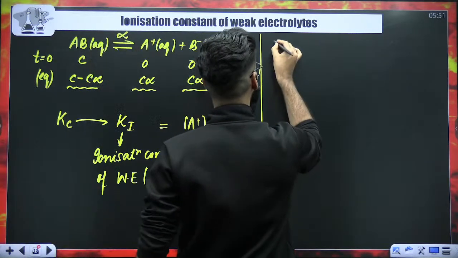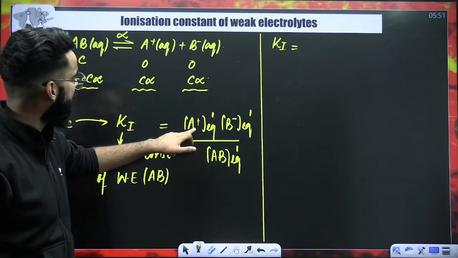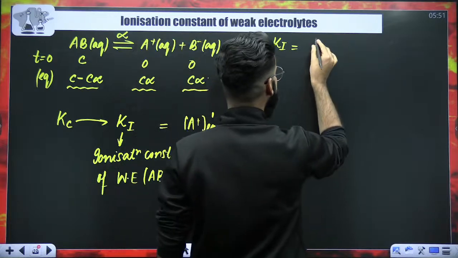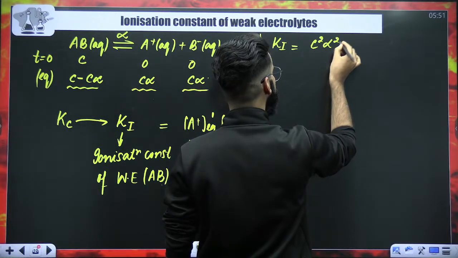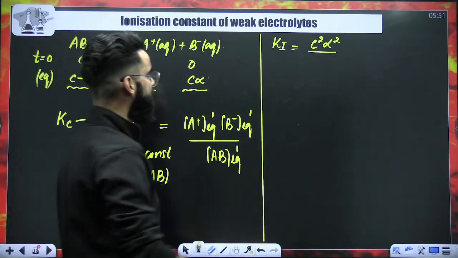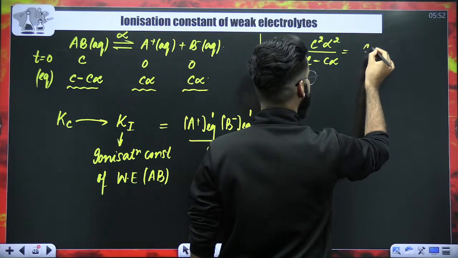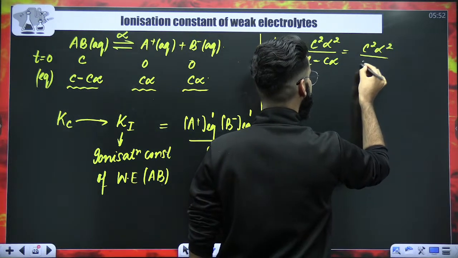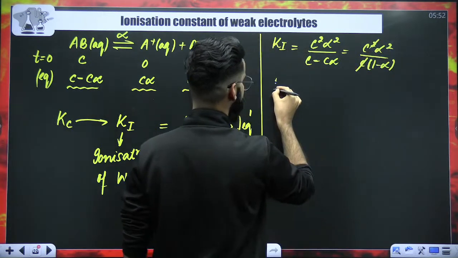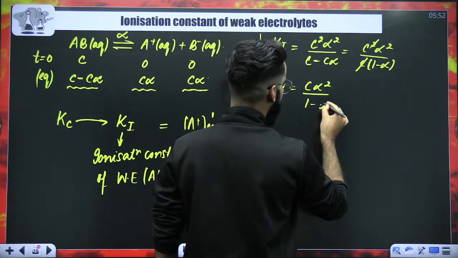Now, my dear students, try to write the Ki expression in detail. Ki is equal to concentration of A positive at equilibrium, C alpha, and concentration of B negative at equilibrium, C alpha. So C alpha and C alpha makes it C square alpha square, divided by concentration of AB at equilibrium, that is C minus C alpha. Just write it like this: C square alpha square, take C common, it's going to be 1 minus alpha in the denominator. So 1 of C and 1 of C gets cancelled out. So Ki comes out to be equal to C alpha square divided by 1 minus alpha.